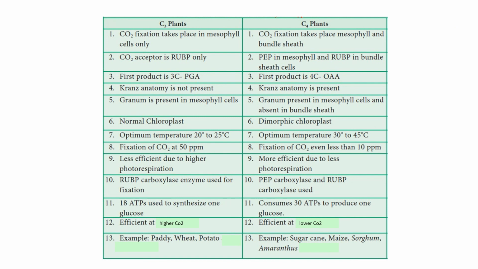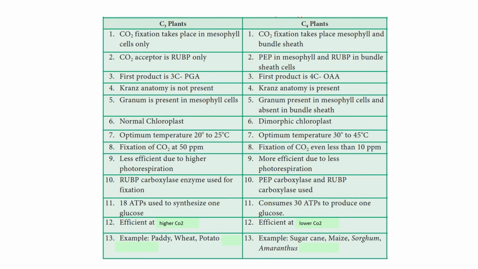So these are some differences between C3 plants and C4 plants. In C3 plants, carbon dioxide fixation takes place in mesophyll cells only. In C4 plants, carbon dioxide fixation takes place in mesophyll and bundle sheath cells. In C3 plants, the carbon dioxide acceptor is RuBP only. In C4 plants, it is PEP in mesophyll and RuBP in bundle sheath cells. In C3 plants, the first product is the 3-carbon compound phosphoglyceric acid. In C4 plants, the first product is the 4-carbon oxaloacetic acid. In C3 plants, Kranz anatomy is not present. In C4 plants, Kranz anatomy is present.